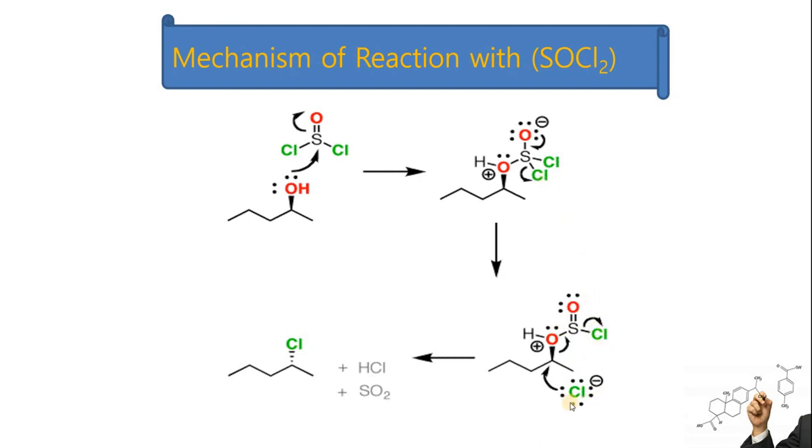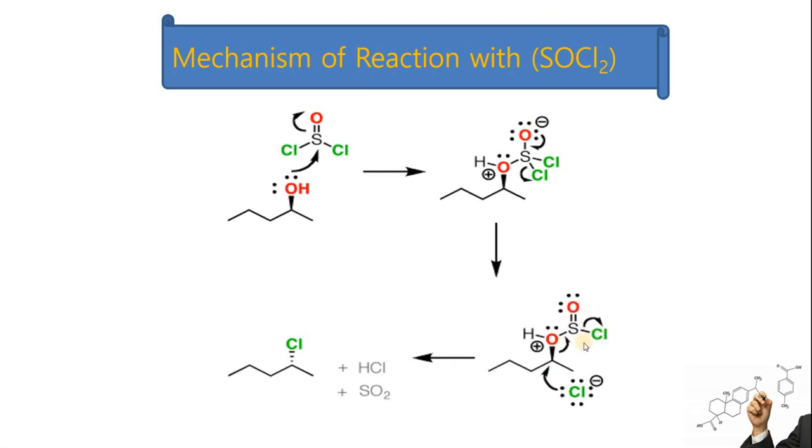Now the chloride lost is going to attack this molecule from this side, because this carbon atom, due to the presence of oxygen, has become very much positively charged. So this bond has to be broken, so it can nullify its positive charge. This bond will be broken up and this whole molecule will be lost. In this molecule, again, chlorine is attached over here, and this molecule will have bond breakage at sulfur and chlorine.